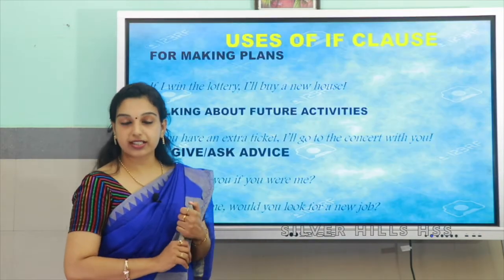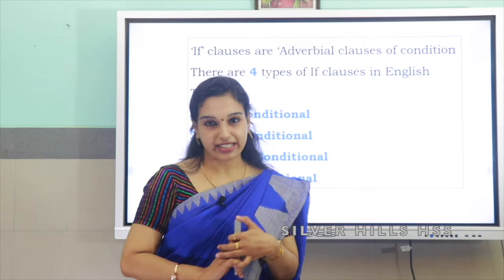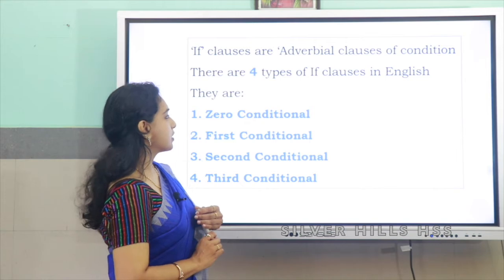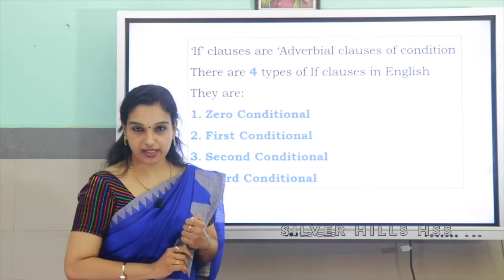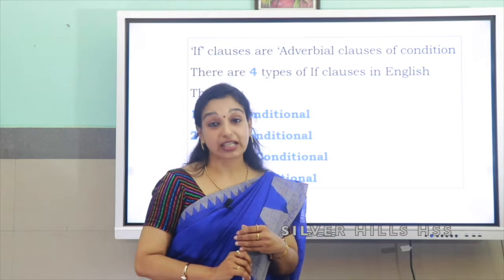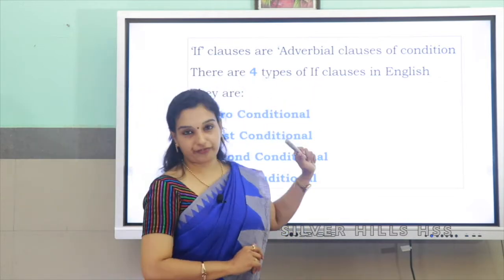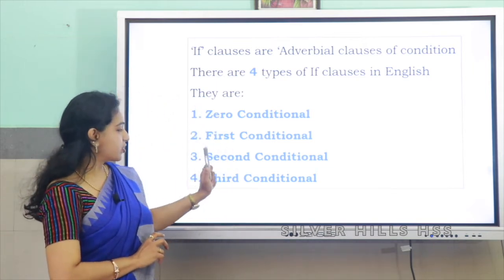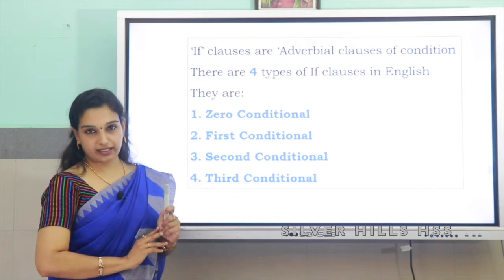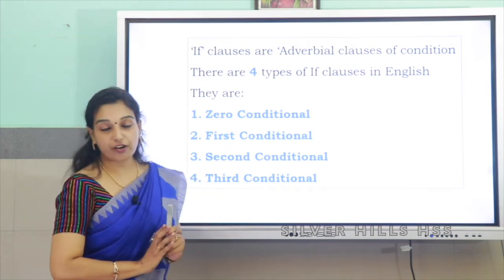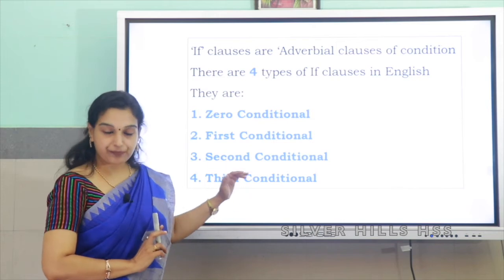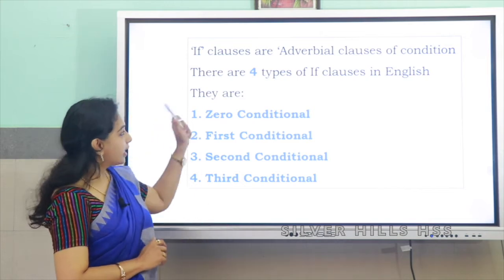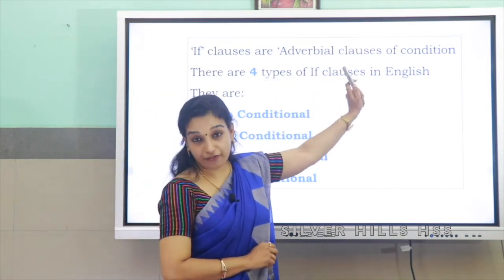Let's see what a conditional sentence is. A conditional sentence or if clause. They are adverbial clauses of condition. So, if clauses are generally adverbial clauses of condition. And there are four types of if clause in English as we just discussed. They are zero conditional, first conditional, second conditional and third conditional. These are the four conditionals of English. Along with this, as we said earlier, we have mixed conditionals too. So, in short, if clauses are adverbial clauses of condition.